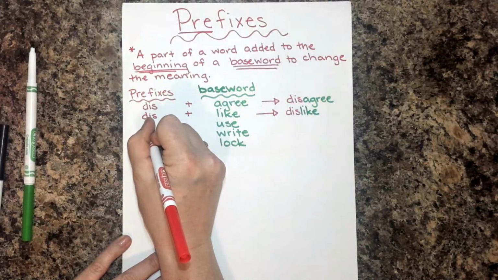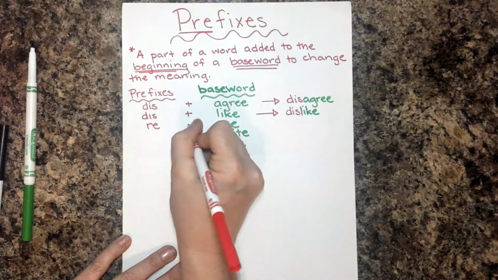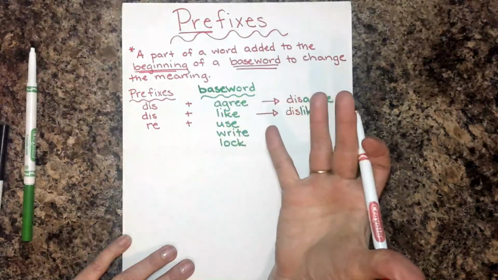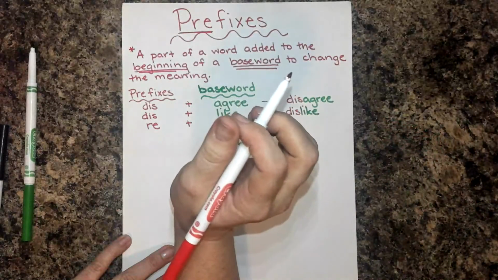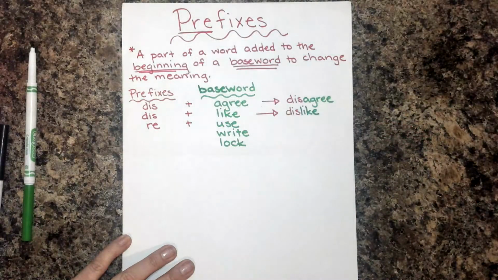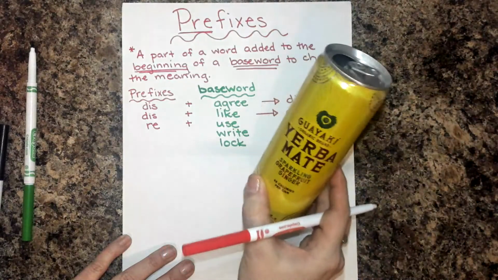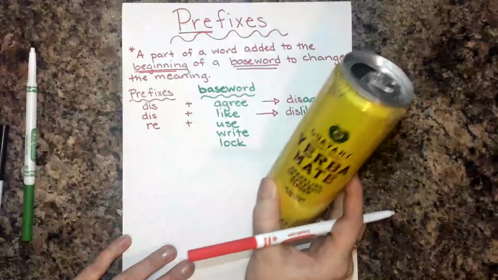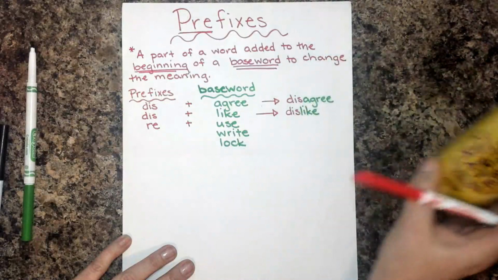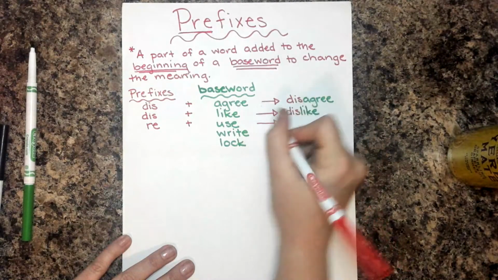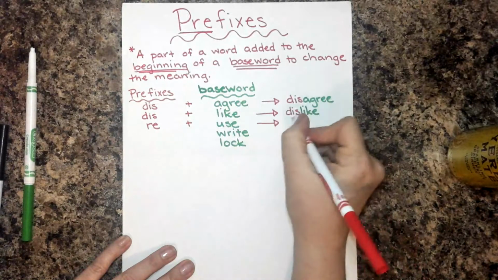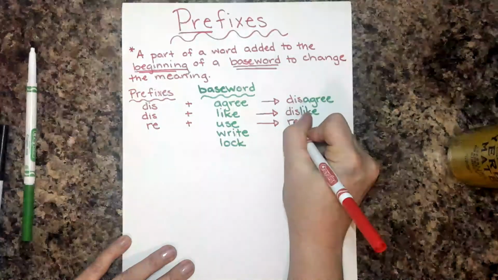This time we're going to use the prefix re, R-E. Right now I'm using my pen, or I drank my tea out of this can because I used the can to hold my tea, right? So if we add re and the base word of use, we have reuse.